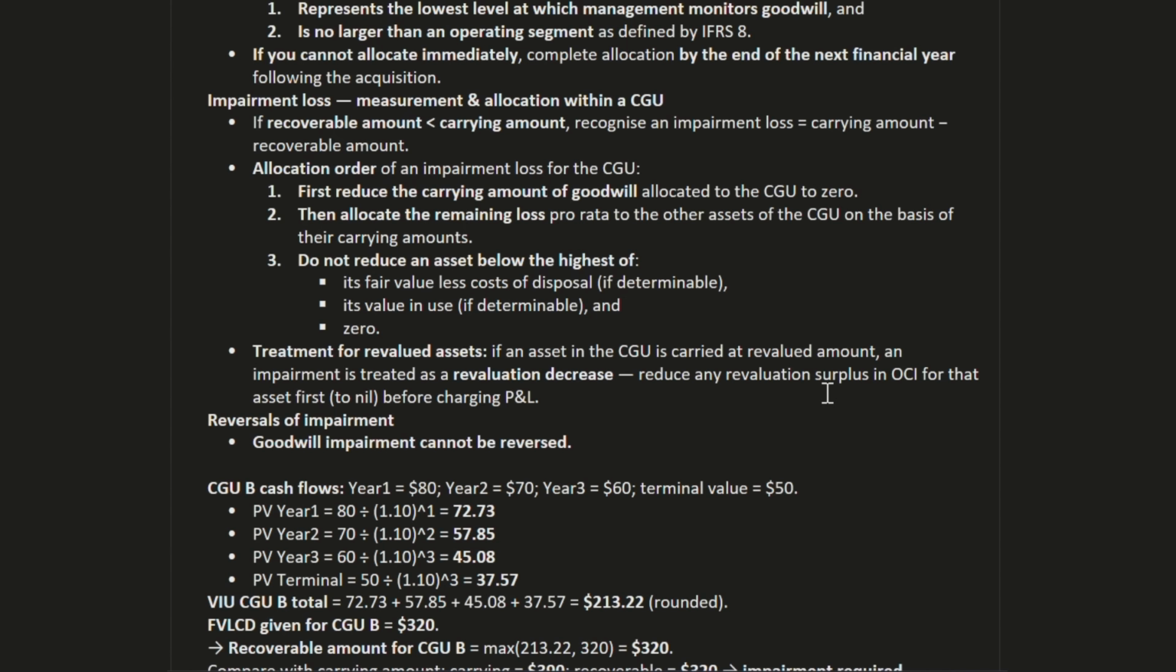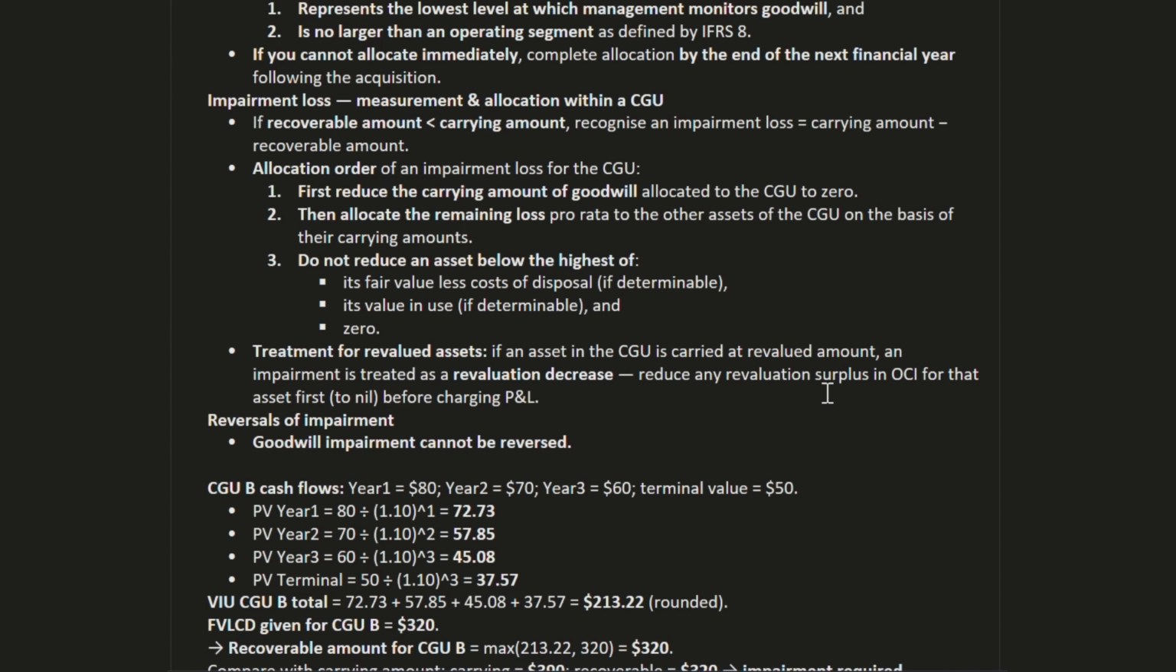Treatment for revalued asset. It is obvious that impairment is recognized when the recoverable amount is less than the carrying amount, so the highest point is given there. Treatment for the revalued asset: if an asset in the CGU is carried at a revalued amount and the impairment is treated as a revaluation decrease, reduce any revaluation surplus in OCI for that asset first to nil before charging to P&L.